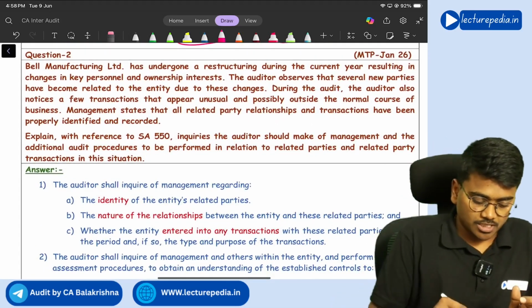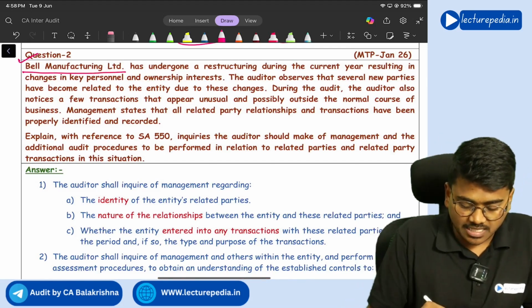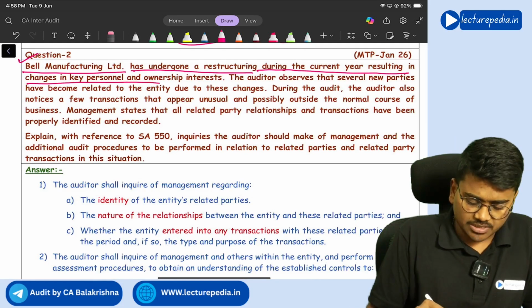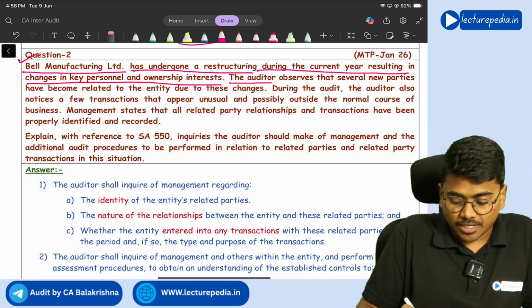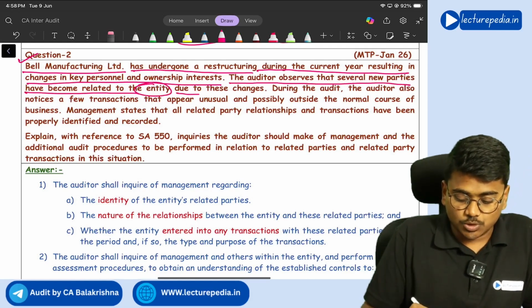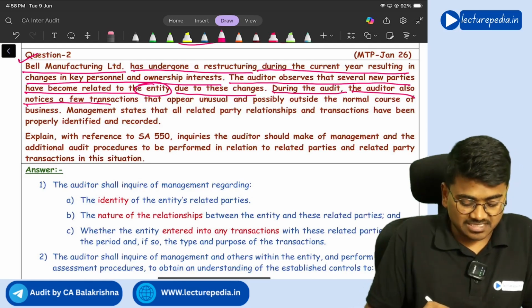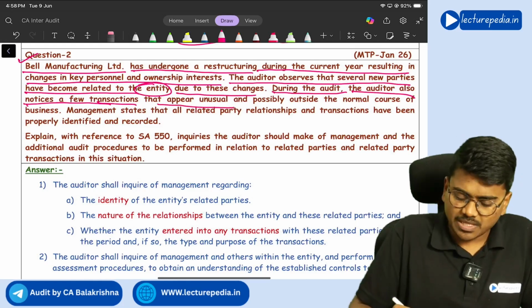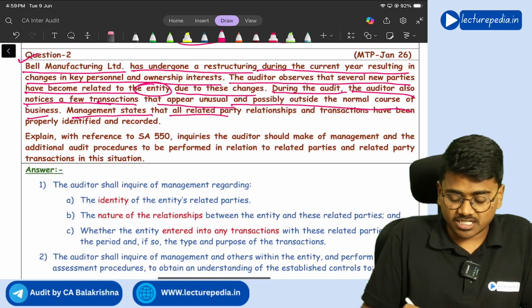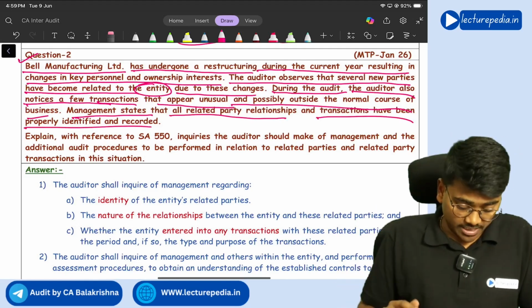Next, moving to question number 2. Bell Manufacturing Limited has undergone a restructuring during the current year, resulting in changes in key personnel and ownership interests. The auditor observes that several new parties have become related to the entity due to these changes. During the audit, the auditor also notices a few transactions that appear unusual and possibly outside the normal course of business. Management states that all related party relationships and transactions have been properly identified and recorded.